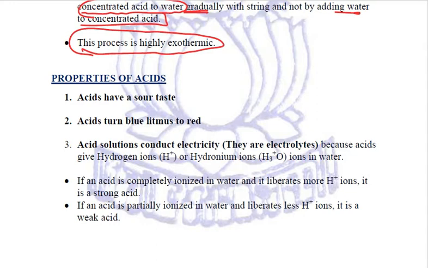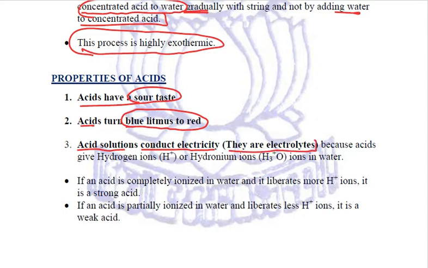Now let us try to relate a few properties of acids which are very important. First thing, in the definition itself, we have just seen that acids have a sour taste. Second property of acid is that all the acids turn blue litmus to red. Clear? All the acid solutions conduct electricity. That means they are good electrolytes.